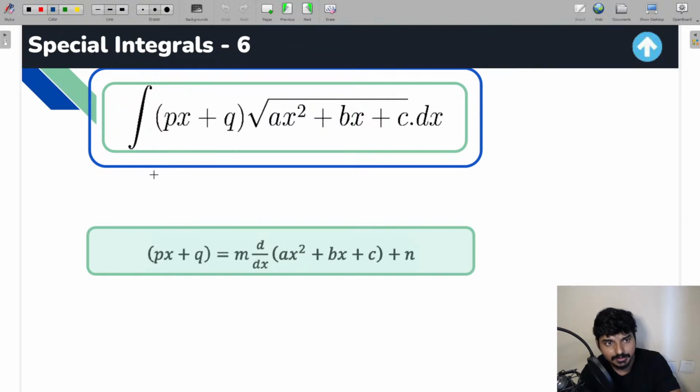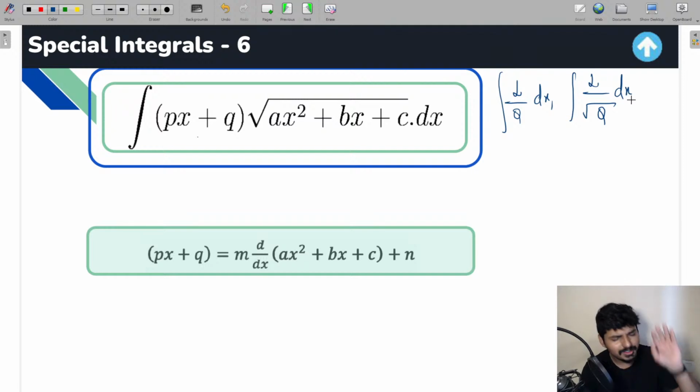You see this question, everyone. Now in this question you see linear into under root of quadratic. So when you find linear into under root of quadratic, here also the same technique. You remember linear by square root of quadratic, whatever technique you have applied, whatever method you have applied, you need to apply the same method, that is px plus q is equal to m times the differentiation of this quadratic term plus n. Find the values of m and n.